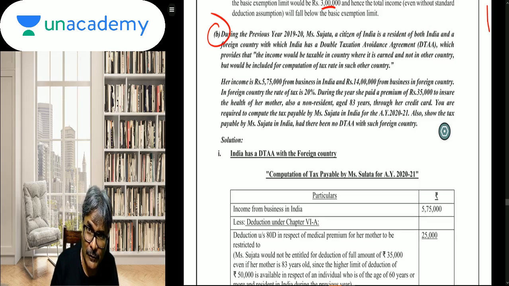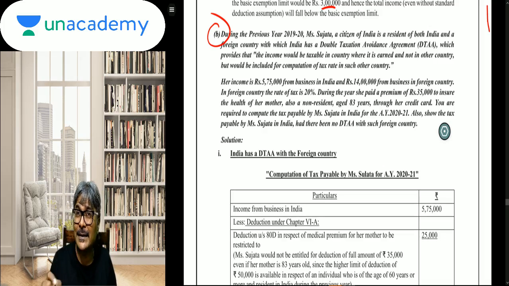See over here very carefully. During the previous year 2019-20, Mrs. Sujata, a citizen of India, a resident of both India and a foreign country, with which India has a DTAA, which provides, and be very careful, that the income would be taxable in the country where it is earned and not in the other country.